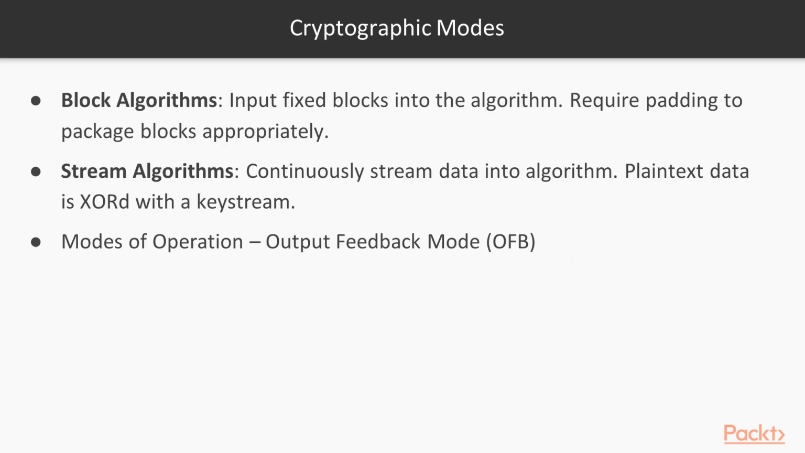Let's also talk about the difference between block and stream algorithms. Block algorithms input blocks of plaintext data into the algorithm for processing into ciphertext. These blocks can be of various sizes depending on the requirements of the algorithm. Stream ciphers input a continuous stream of data into the algorithm. Plaintext data is usually XORed with a key stream to generate the ciphertext after processing by the algorithm. Algorithms also employ different modes of operation. Some modes of operation can, for example, make a block cipher function as a stream cipher, for example, the output feedback OFB mode of operation.